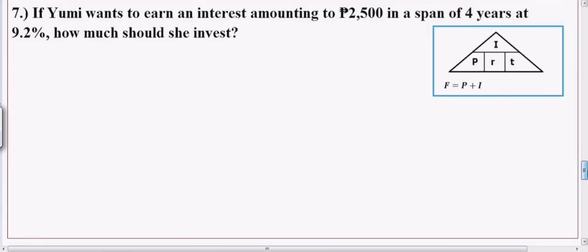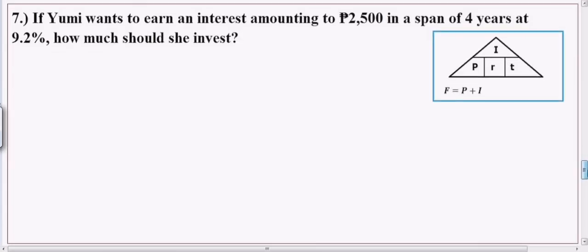Ay, two na lang pala to. Ayan, second to the last. So, if Yumi wants to earn an interest amounting to 2,500 in a span of 4 years at 9.2%, how much should she invest? So, kung gusto raw kumita ni Yumi ng interest na 2,500 sa loob ng 4 na taon, sa 9.2% interest rate, magkano raw yung kailangan niyang ilagay sa bangko?